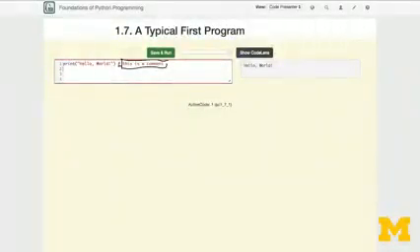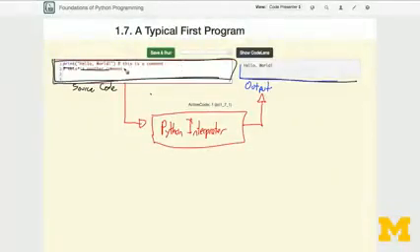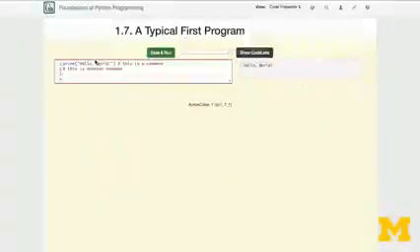So if we wanted to write a comment, we would need to add a pound symbol. And what comments do is they tell the Python interpreter to ignore these portions of the source code and only to run what's not commented. In our case, the only code that actually runs here is print Hello World.